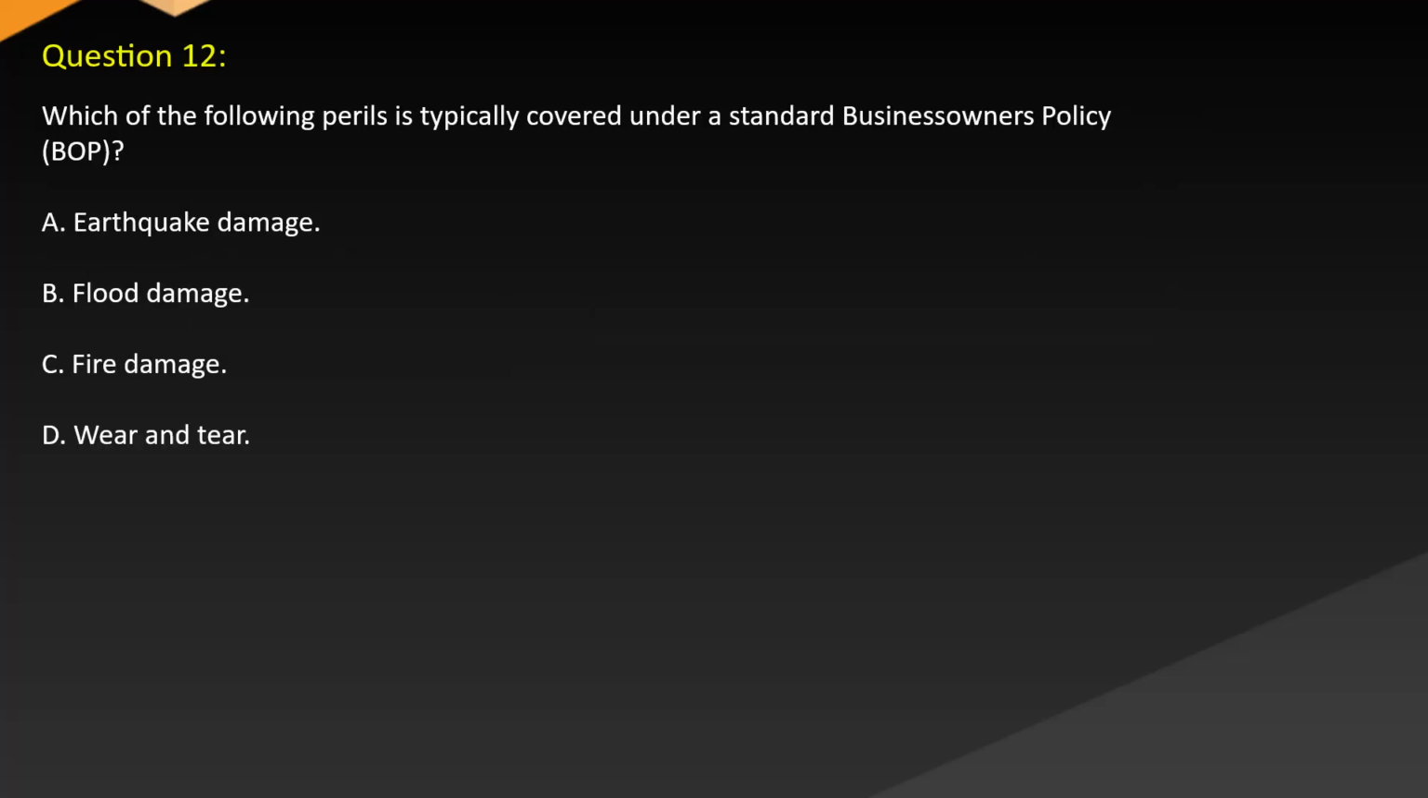Question 12. Which of the following perils is typically covered under a standard business owner's policy? A. Earthquake damage. B. Flood damage. C. Fire damage. D. Wear and tear.